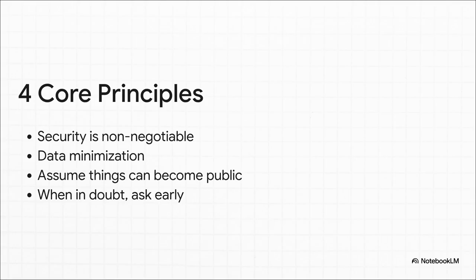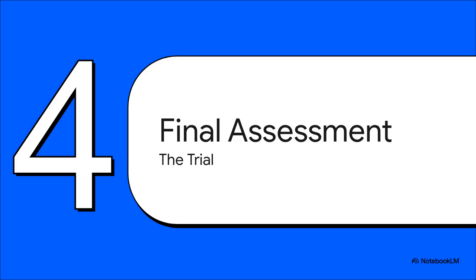Number 1, security is non-negotiable. 2, data minimization. 3, and this is the big one, assume things can become public. Build it as if your code might be seen by anyone on the internet. And 4, when in doubt, ask early. Which brings us to Section 4, the final assessment challenge, the trial.